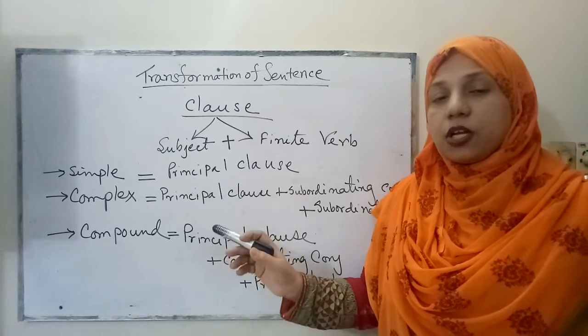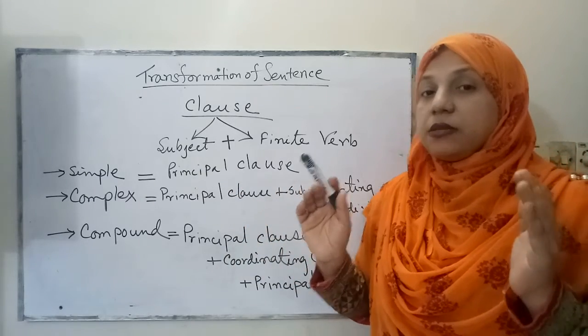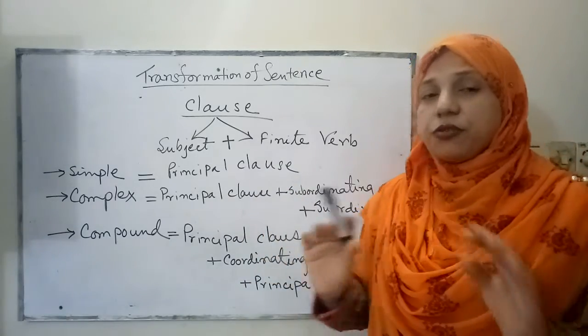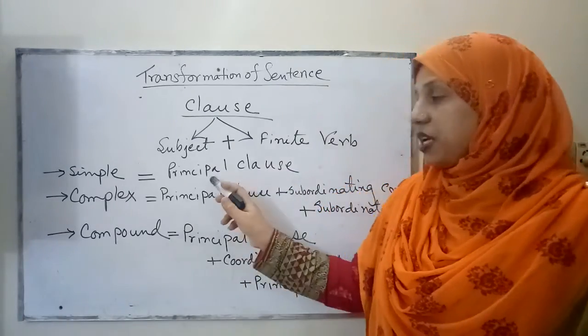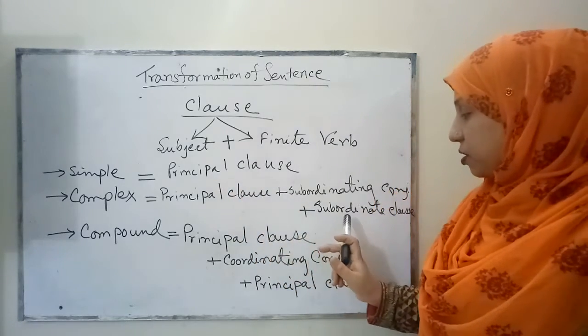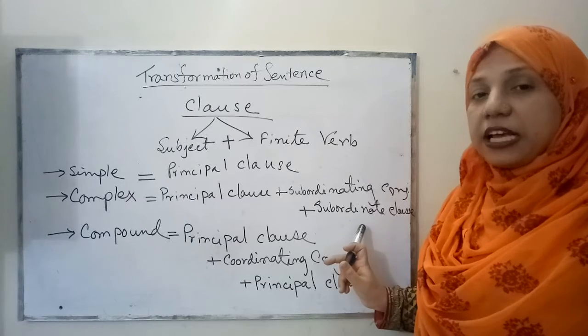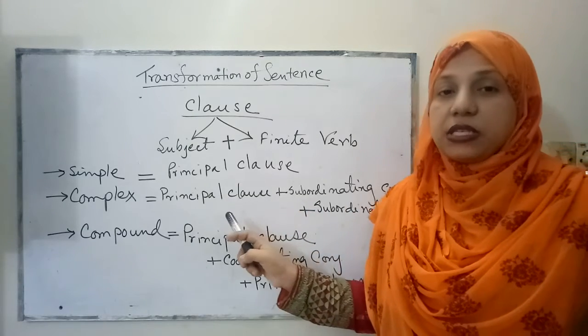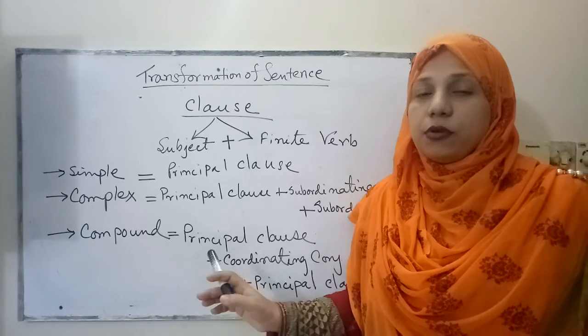The principal clause is the independent clause, and it doesn't need to depend on anything else to give a complete meaning. And what is a subordinating clause? A subordinating clause has to depend on the principal clause to give it a full meaning.